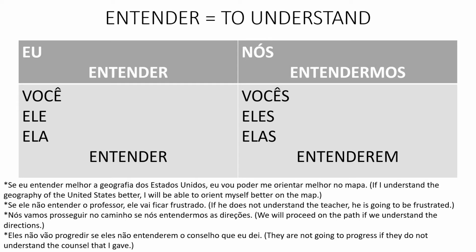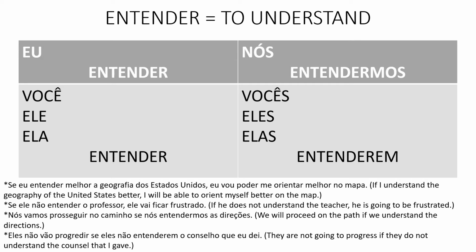Now let's look at entender, to understand. Eu entender, você, ele, ela entender, nós entendermos, and vocês, eles, elas entenderem. So, se eu entender melhor a geografia dos Estados Unidos, eu vou poder me orientar melhor no mapa. It's a long sentence. Let's go over it.